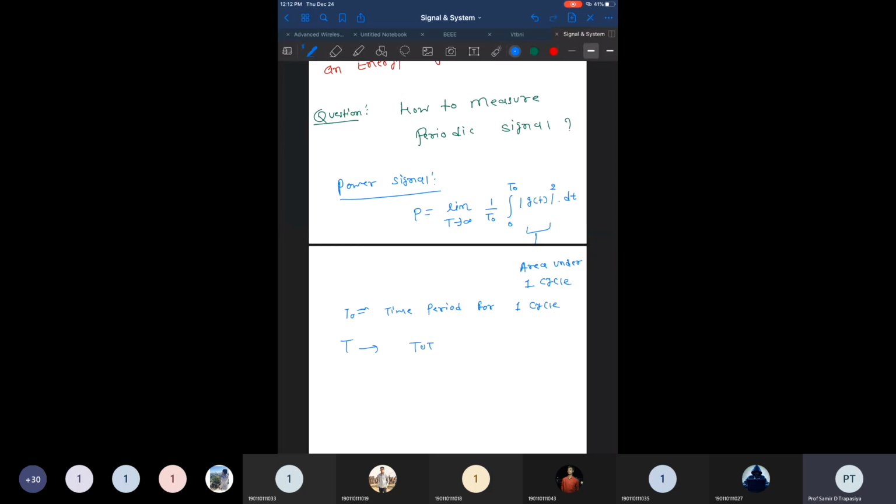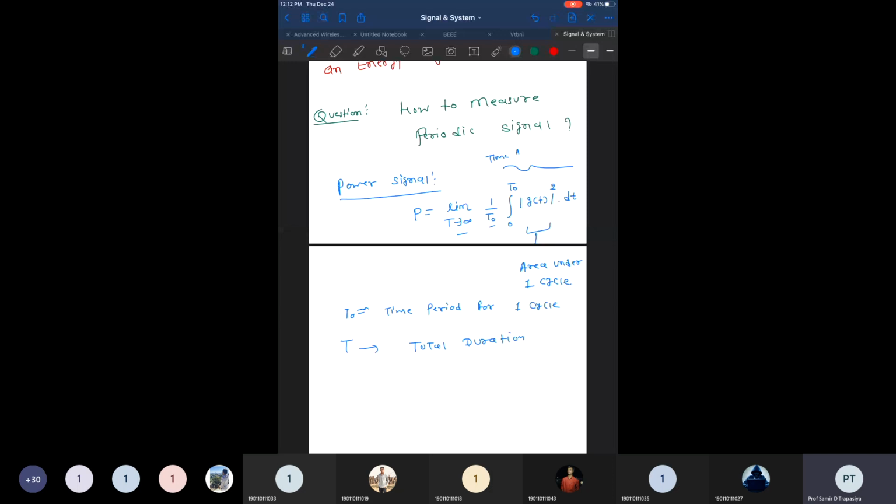So what does it mean? The total duration of a periodic signal would be infinity, and if you are taking the time average, this part is the time average. Why time average? Because we are multiplying by 1 by T0.